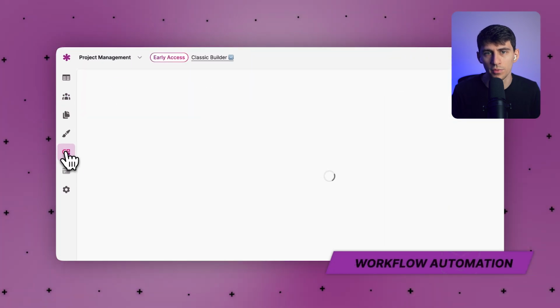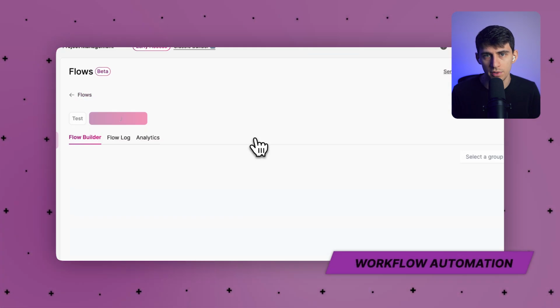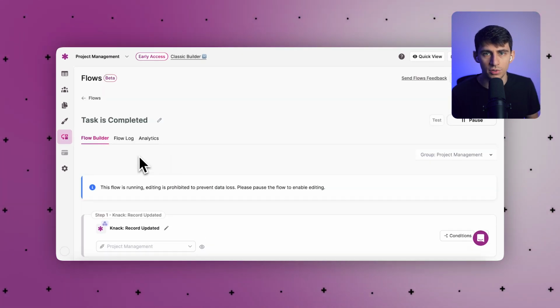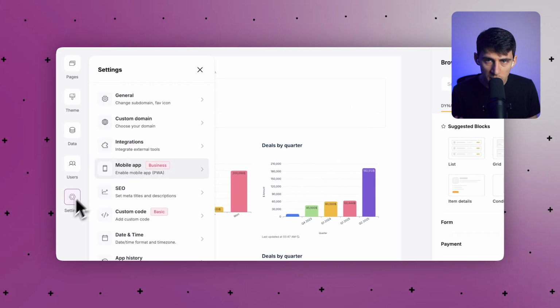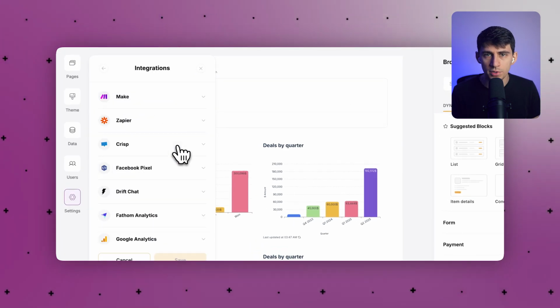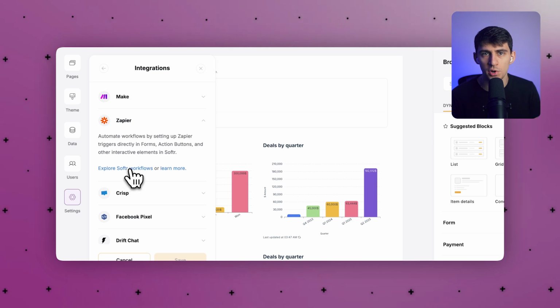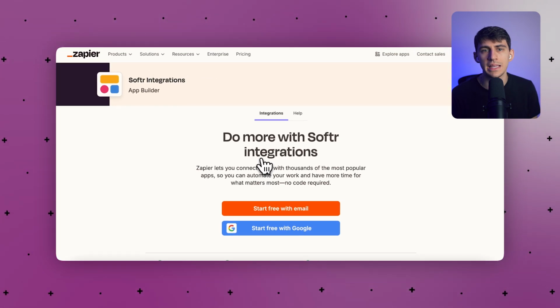Now let's talk about workflow automation. Knack Flows replaces Zapier and Make for most workflows, saving cost and reducing breakage. In contrast, Softr needs external tools for any multi-step logic, creating more points of failure. This means you're not just paying more, but you're also introducing additional complexity that could cause potential issues. When your business processes demand sophistication, the difference becomes even more apparent.